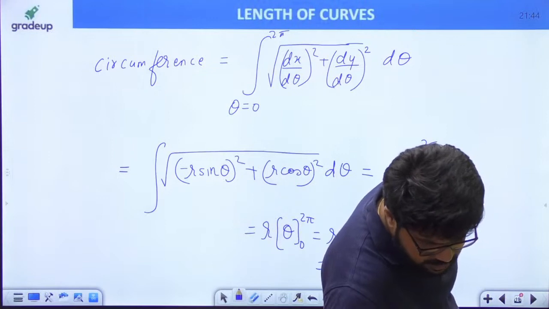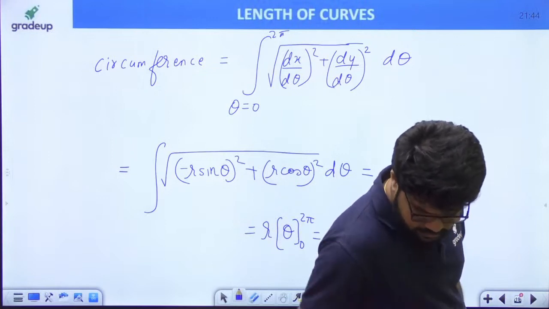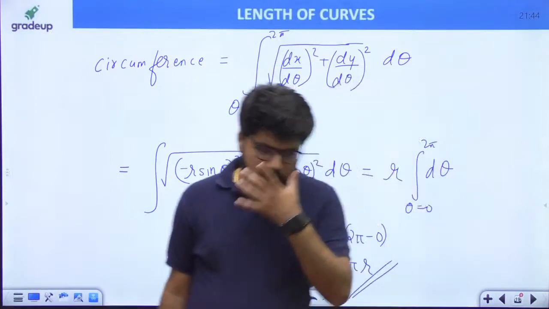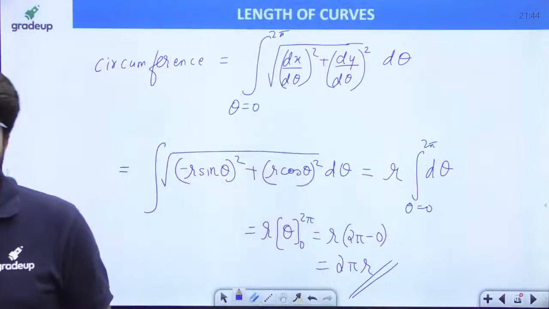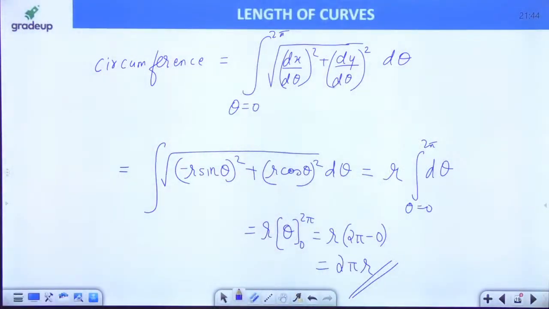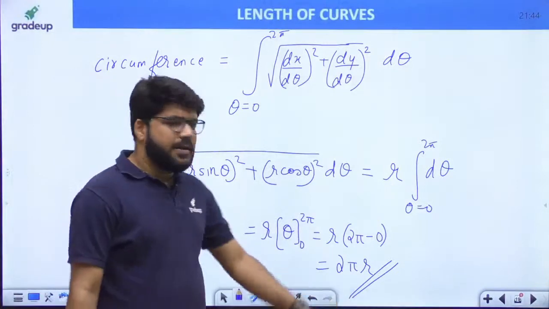Ayush, you are just annoying us, so please, okay, tata, bye bye. I told you this is not a biology class. Yes guys, 2 pi r is the answer.